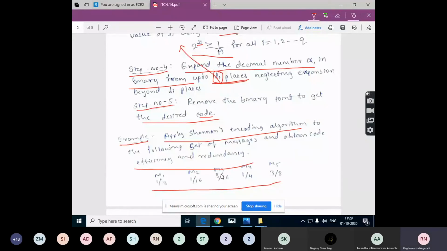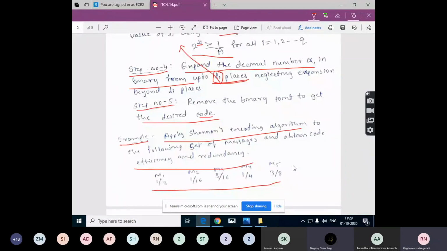Which symbol has the highest probability? 3 by 8.